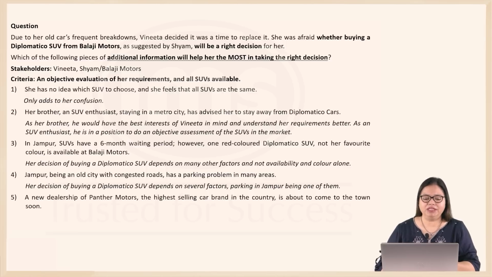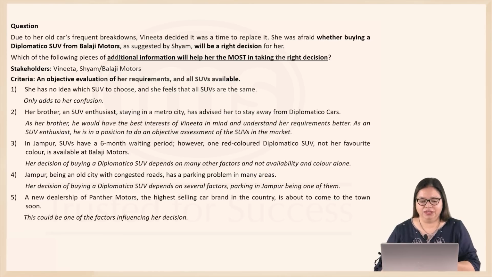5. A new dealership of Panther Motors, the highest selling car brand in the country, is about to come to the town soon. Now, this is something useful and can certainly be a factor that will influence her. However, we are not really very sure whether Panther Motors offers SUVs. Does it have SUVs on sale? Does it have the different SUV brands on sale? We are not very sure about the different things that Panther Motors might offer her. So, 5 may not be the only thing that will help her, right? It could be one of the factors influencing her decision.